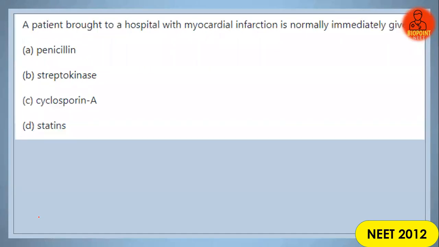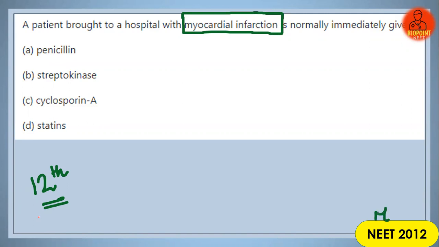Next is a question which is actually related to a 12th standard topic. But since you are studying a particular disease in this chapter, myocardial infarction, we have included this question here also. This is a previous year MCQ question, NEET 2012. A patient brought to a hospital with a myocardial infarction is normally immediately given which of the following medicines? Is it penicillin, streptokinase, cyclosporin A, or statin?